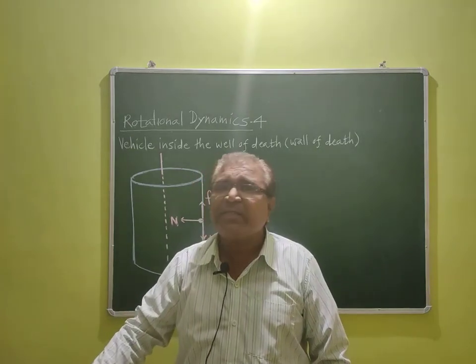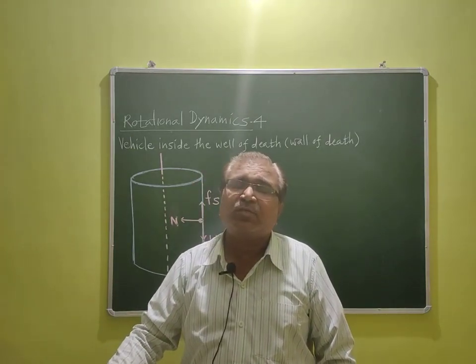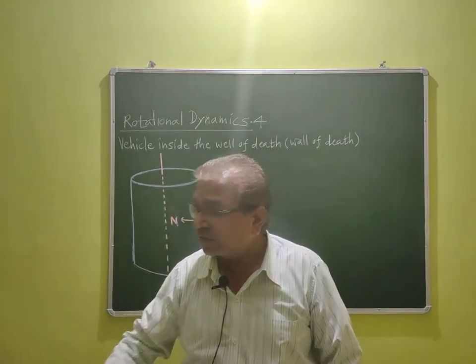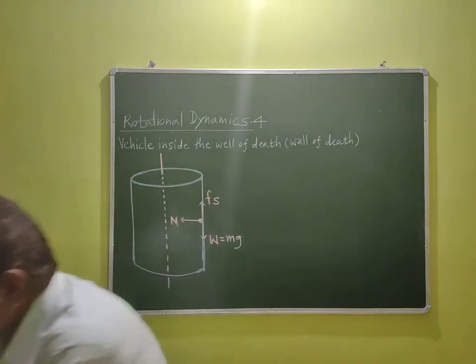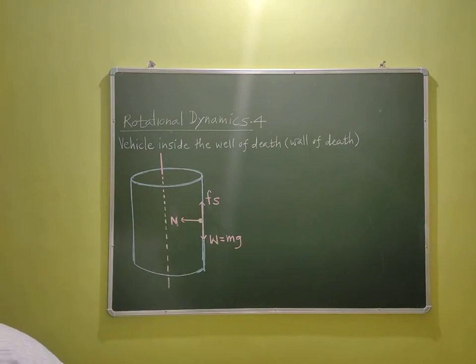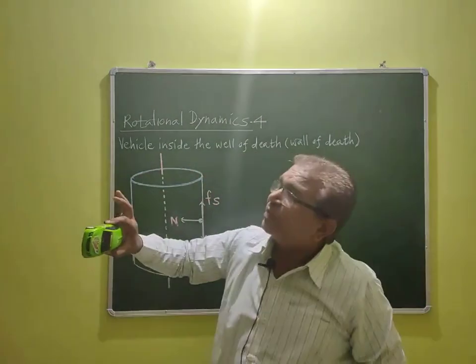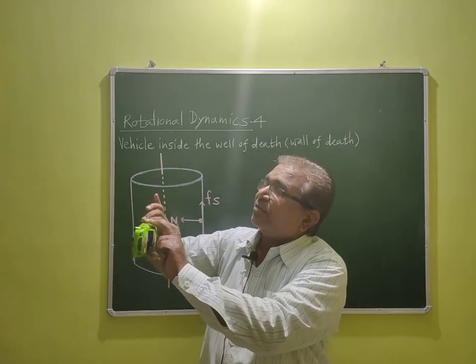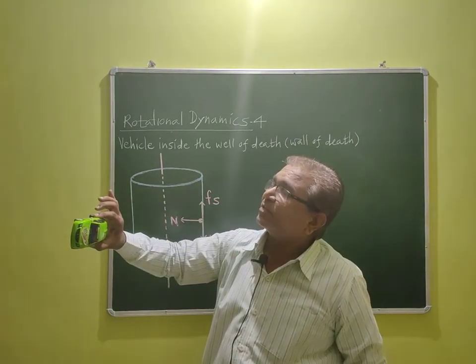I have already shown you the position of the vehicle inside the wall of death. See here, this is the wall of death, and the vehicle is inside the well of death.